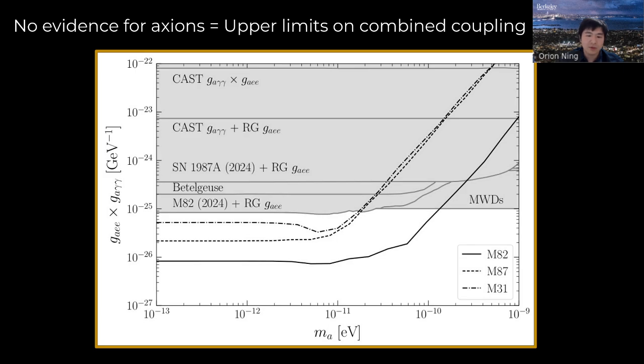So, ultimately, with archival NuSTAR data toward our galaxies, we find no evidence for axions and instead set robust constraints on the combined axion-electron axion-photon coupling. Here we illustrate the parameter space of coupling versus axion mass for ultralight axions, and show that our 95% upper limits on the axion-electron axion-photon coupling from this work lead in the region below around 10^-10 eV in axion mass, primarily with M82. To be exact, we constrain this coupling combination to have a 95% upper limit of around 8.3 times 10^-27 inverse GeV.